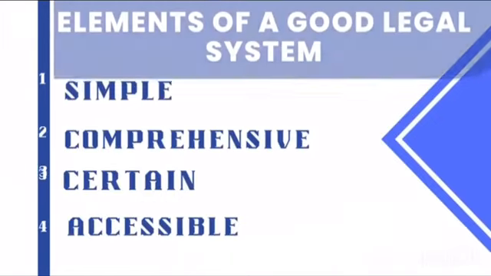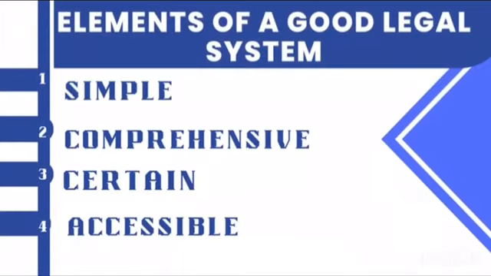Now, how should this legal system be? Let us look at the elements of a good legal system. The first one is that a good legal system must be simple. What do we mean? The law must be written in a language that is understandable by a large section of people.